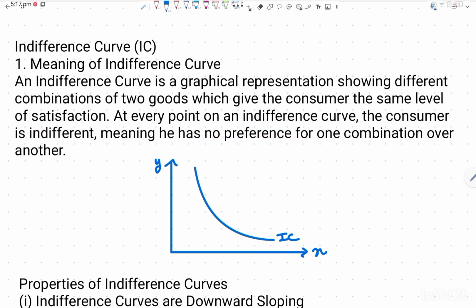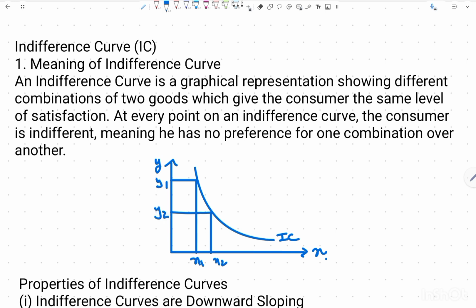Let's suppose there are two goods X and Y that I am consuming. So the indifference curve shows different combinations of X and Y that I am going to consume while maintaining the same level of utility. So let's say if I consume Y1 and X1 amount of both goods, I will have the same utility as if I consume Y2 and X2 amount of the same goods.